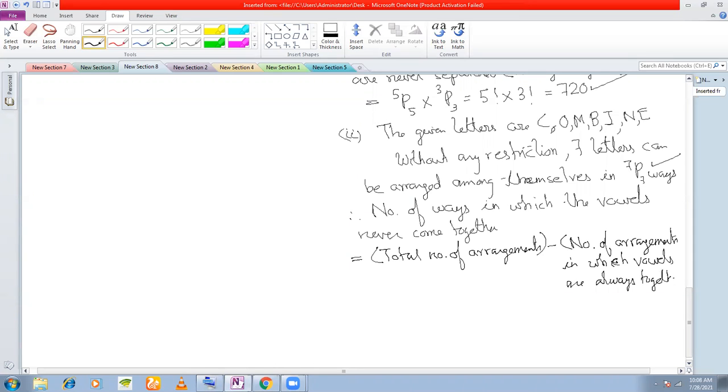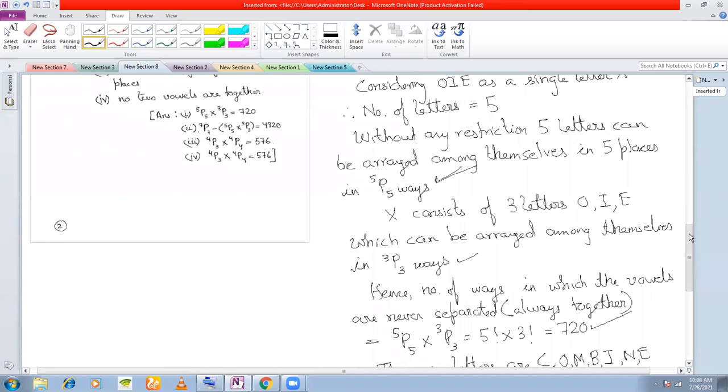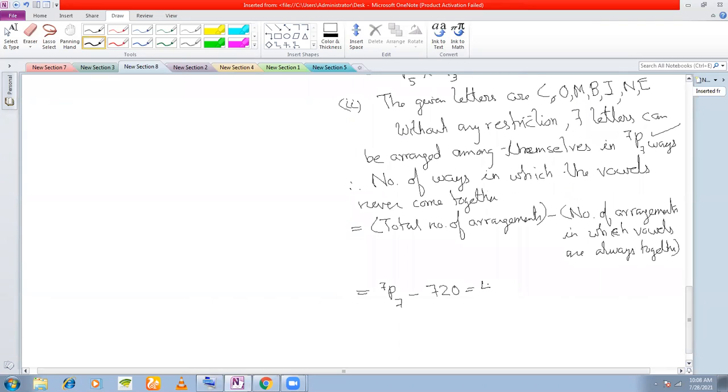So 7p7 minus 720, vowels are always together in 720 ways. You can find this out to be 4320. Clear?